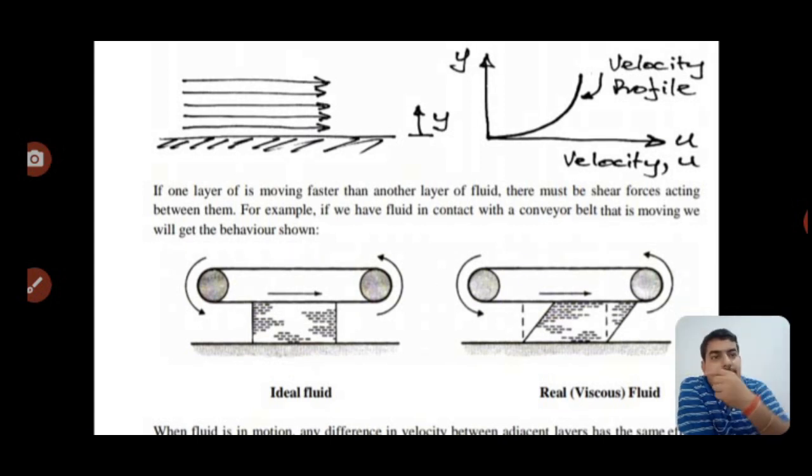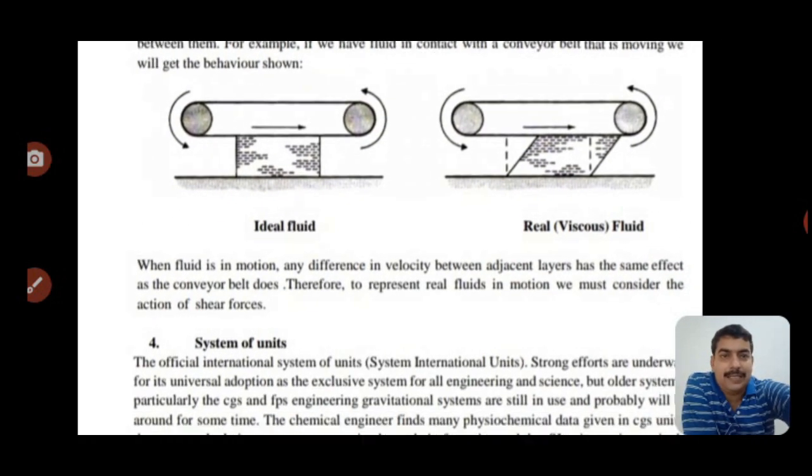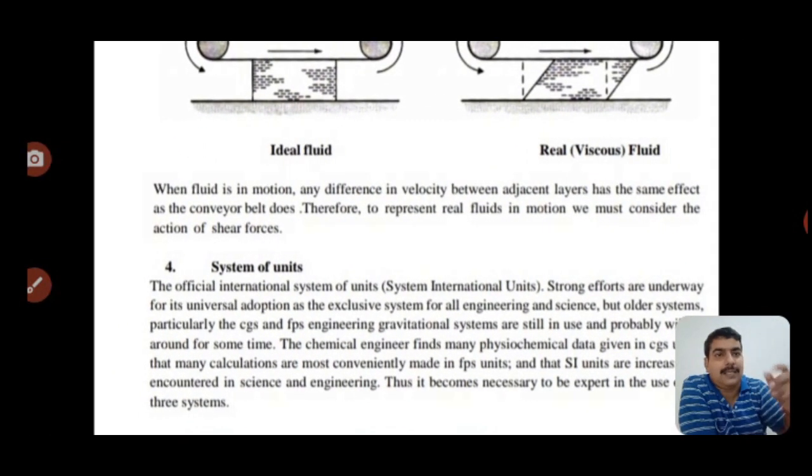We draw a curved line, that is the curve shape. This is the velocity profile. Below, see two figures: the first one is the ideal fluid and the second one is the real viscous fluid. In the ideal fluid, no viscosity occurs, but in the real viscous fluid, viscosity occurs and the rate of shear strain occurs.